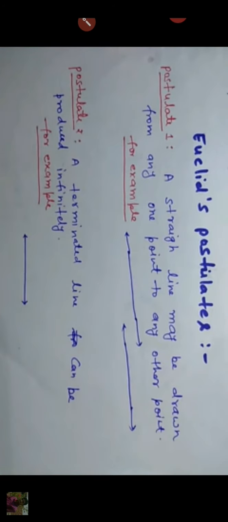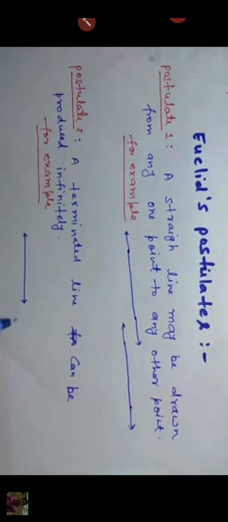Now the second postulate is that a terminated line can be produced infinitely. If a line is terminated, it can be produced infinitely on both sides. This is Euclid's second postulate.